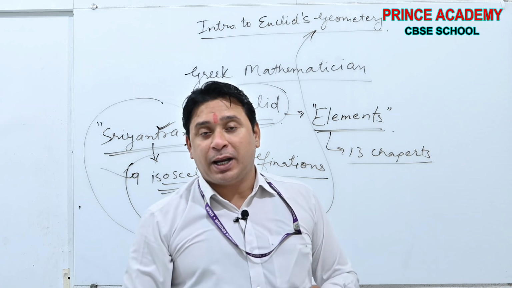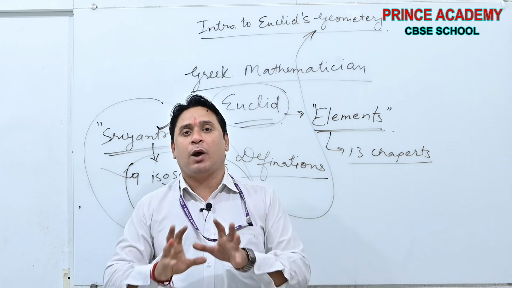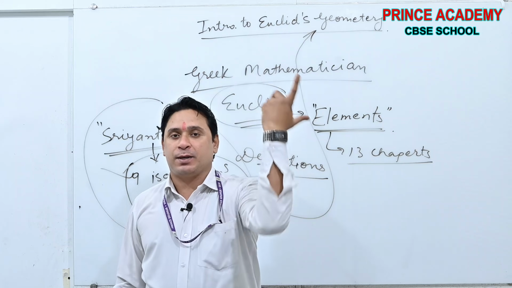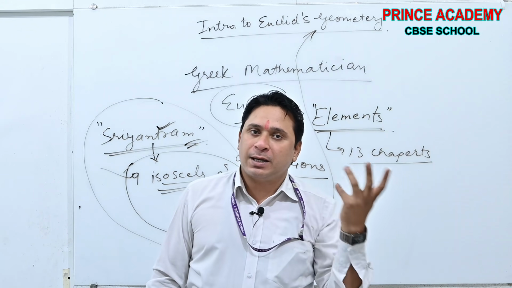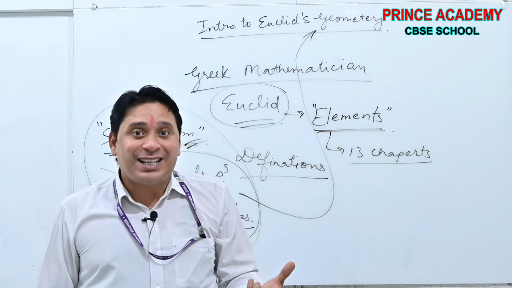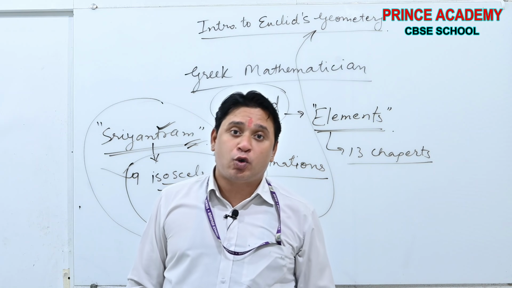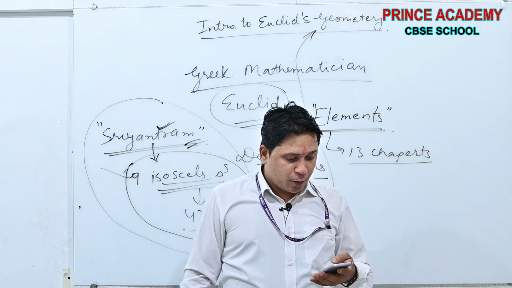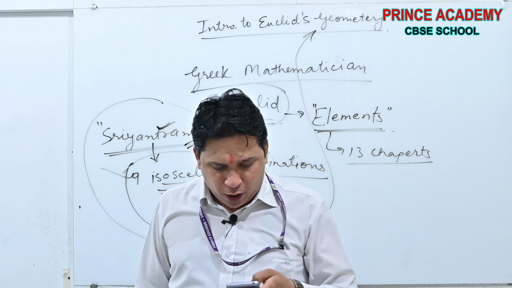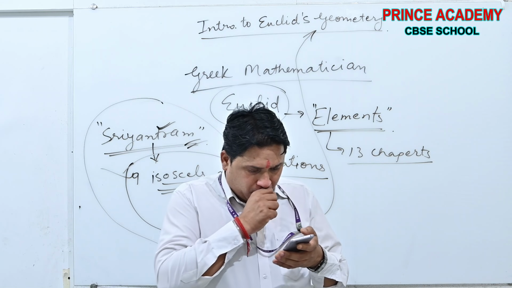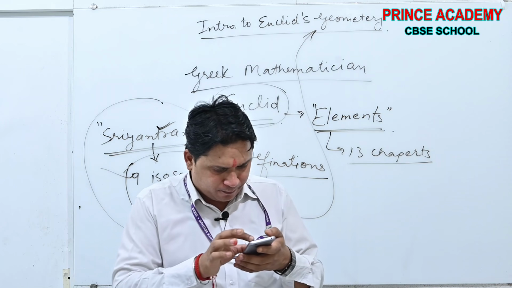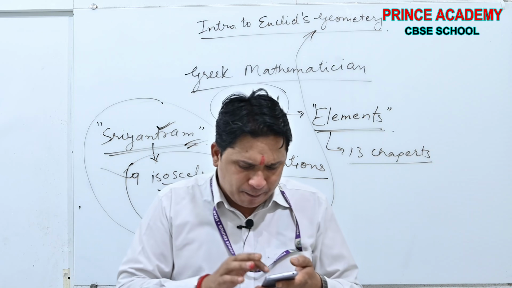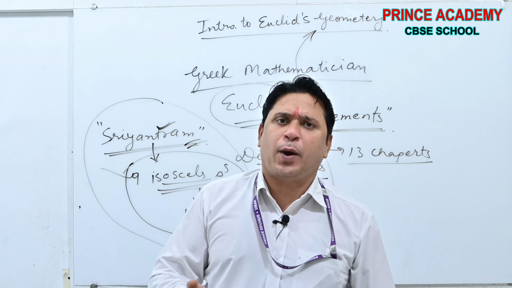If you observe beta, all the things surrounding us have some measurement, and that's why geometry is so much needed for us. Okay beta, there are a lot of history points.